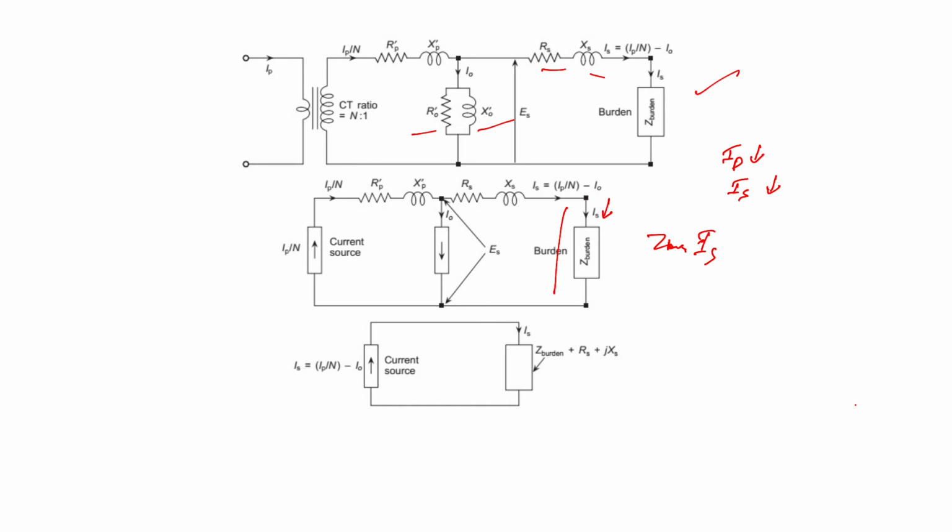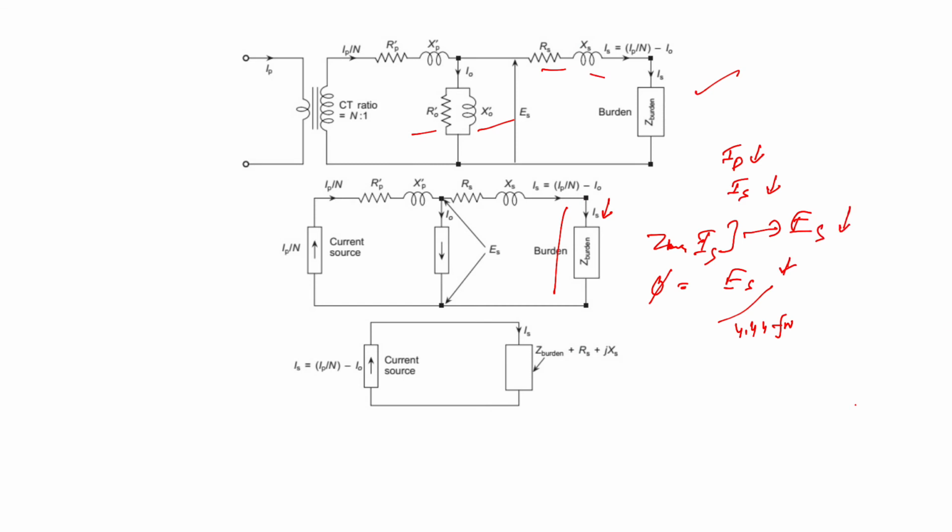So the working flux in that very case, if you take the equation of the flux, is equal to ES, that is E secondary, divided by 4.44 fN, which is also very low. So the primary current is low, the secondary current is low, and the voltage ES induced by the secondary, which is approximately equal to ZS into IS, is low.